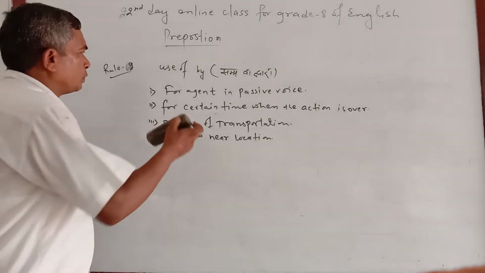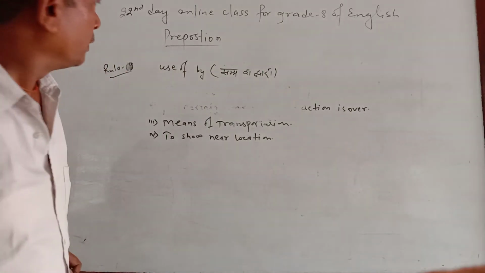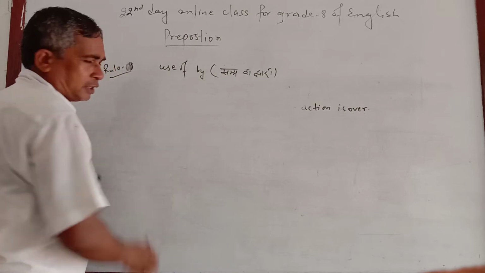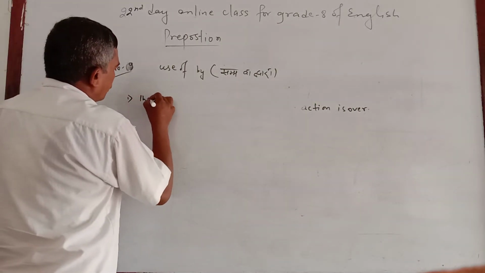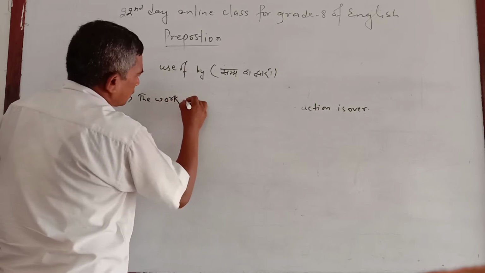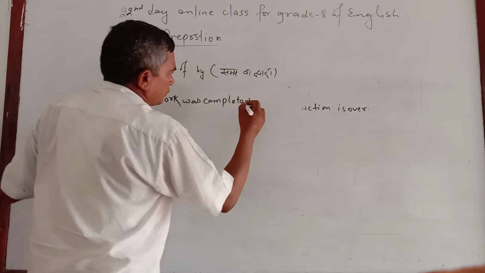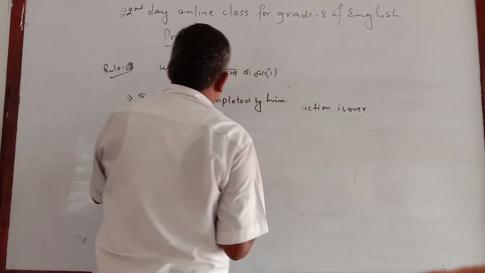Here are 2 or 3 examples for by. As you see here, the work was completed by him.